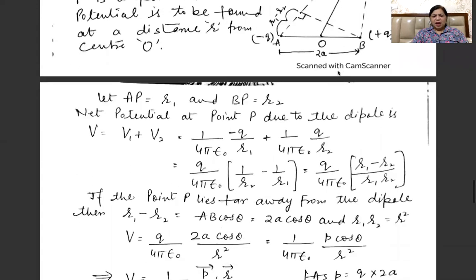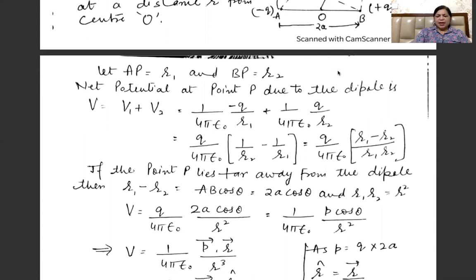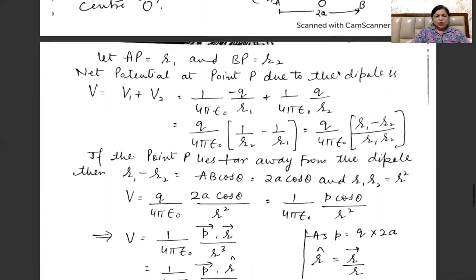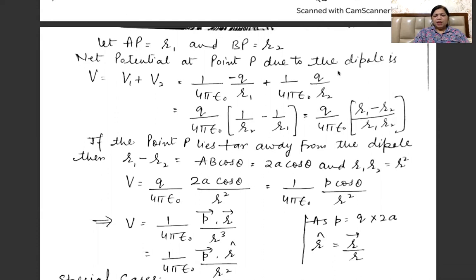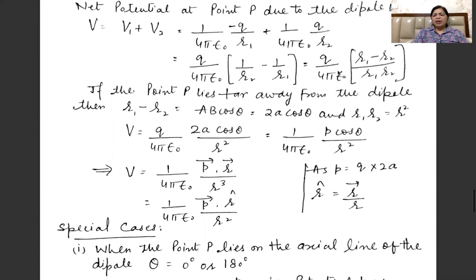Then R1 minus R2 is equal to AB cos theta, that is 2A cos theta, and R1 R2 can be taken as R square. So V is equal to Q by 4 pi epsilon naught times 2A cos theta by R square, that is 1 by 4 pi epsilon naught P cos theta by R square, as we know that the dipole moment P is given by the product of the magnitude of any of the charges with 2A.